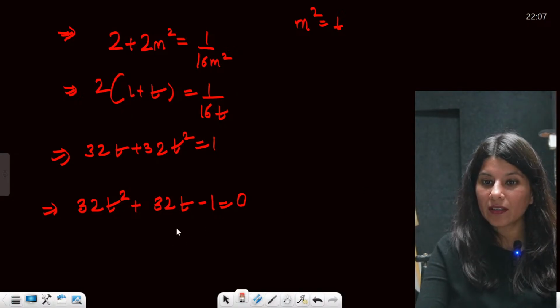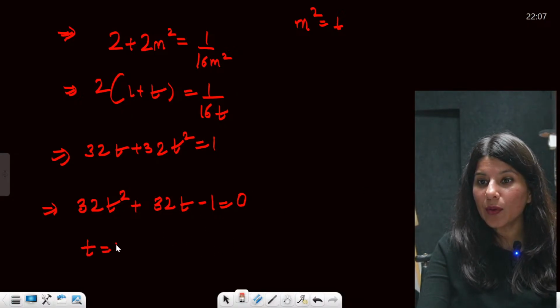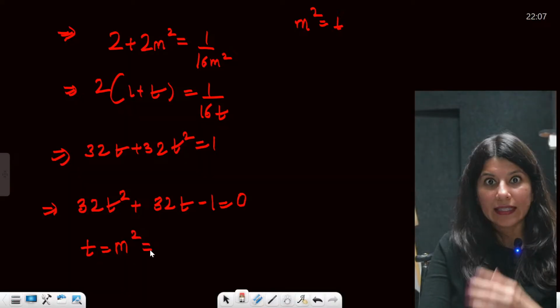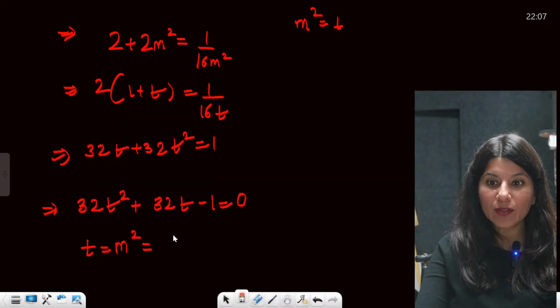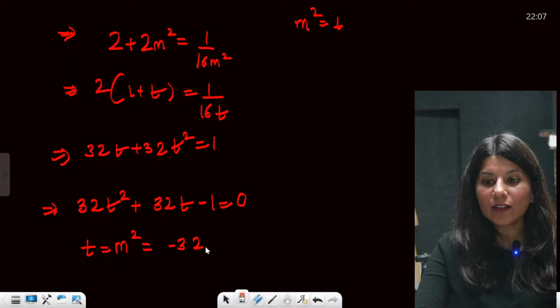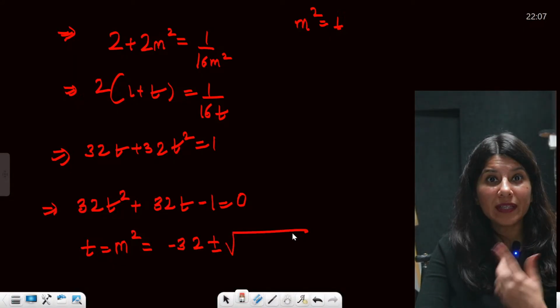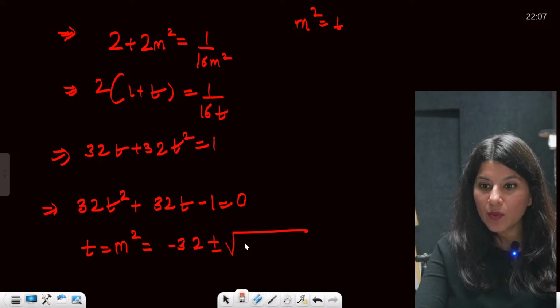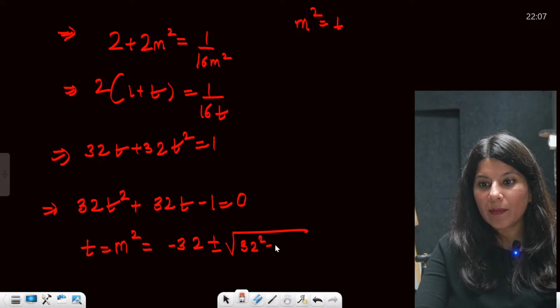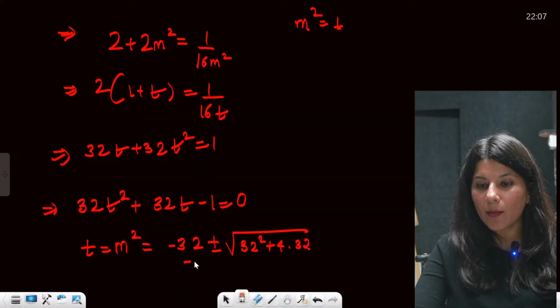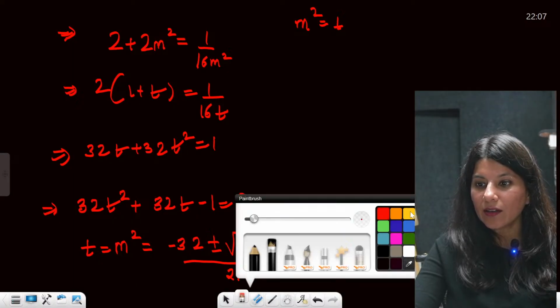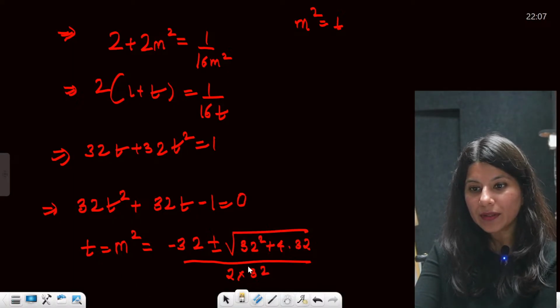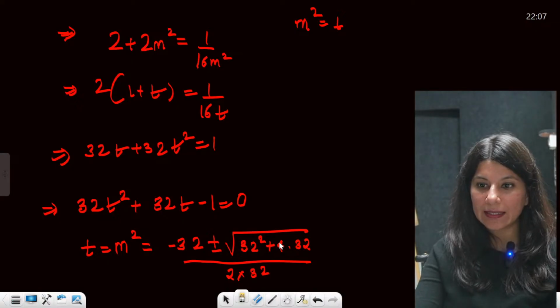So from here, see, t is equal to m square, correct? m square is equal to minus 32 plus minus square root of b square, so that is 32 square minus 4 into a into c, upon 2 into a, 2 into 32. Clearly, you can solve it out, right? See, 32 square is there.